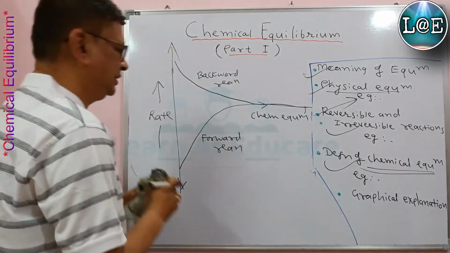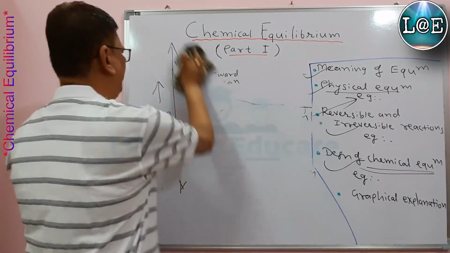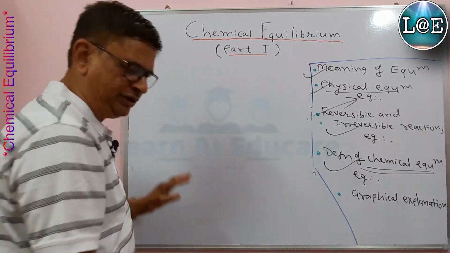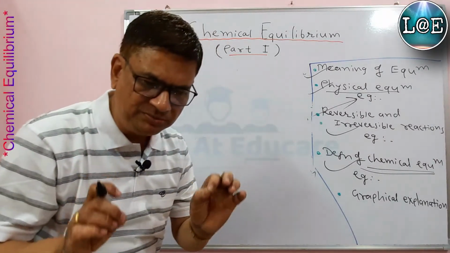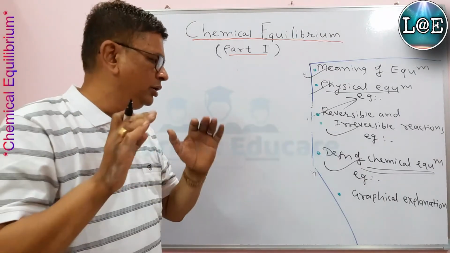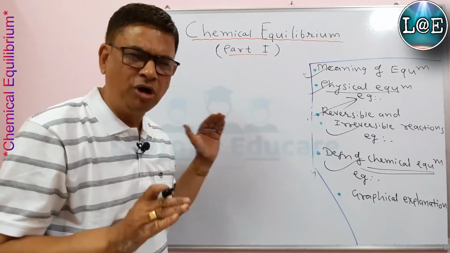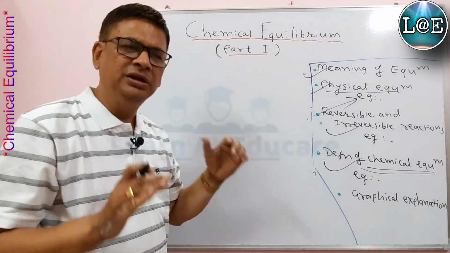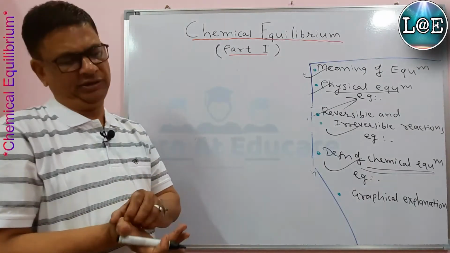So this is the graphical representation of chemical equilibrium. Chemical equilibrium is nothing but a state in a particular situation where both reactions, forward and backward, in a reversible chemical reaction occur with the same rate.